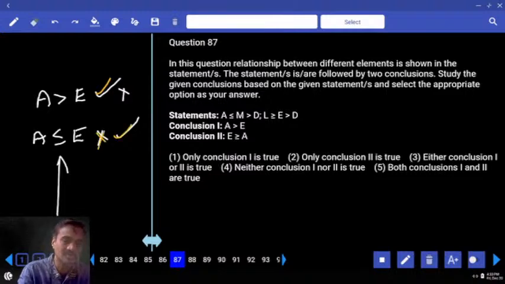Or if it is true, this will be false. Now check out between A and E. A lesser than D. A and D, opposite symbol. Opposite symbol, no relation. Hence it is either 1 or 2.